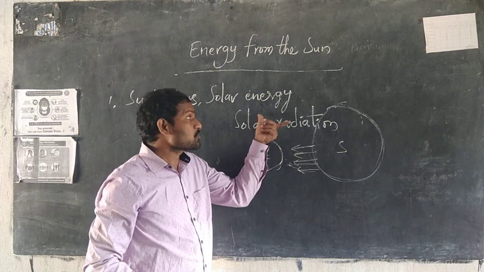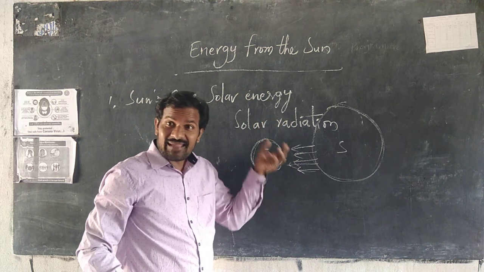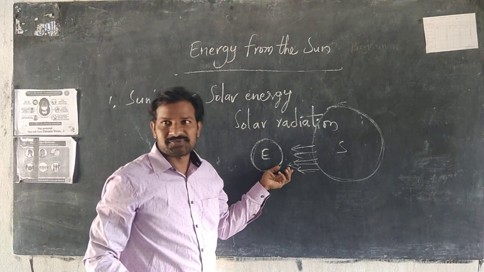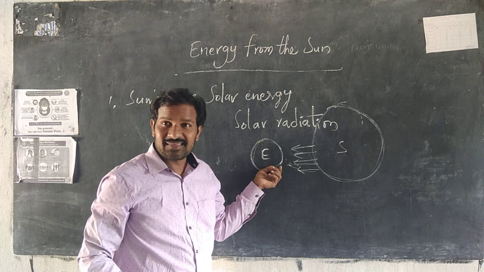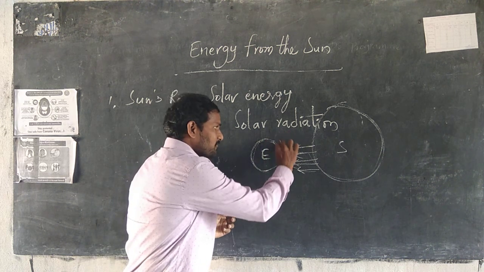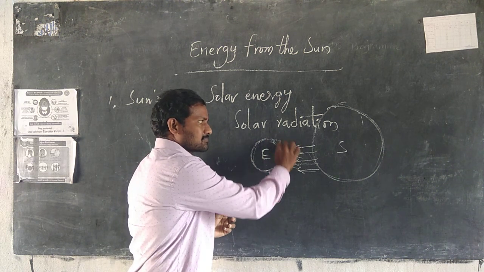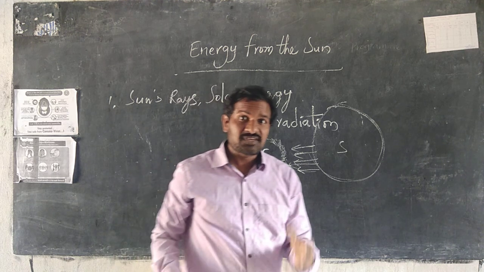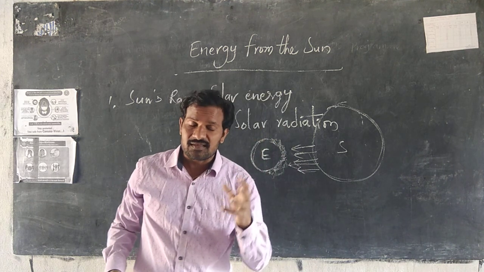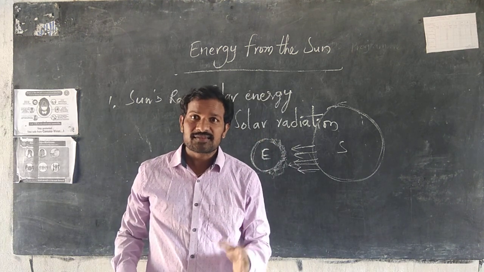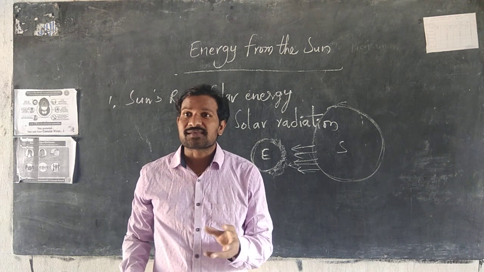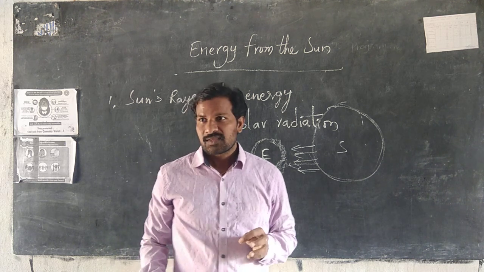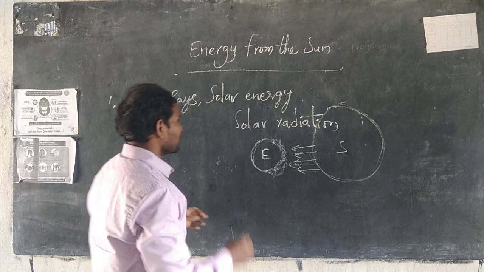That is known as solar radiation. When the earth surface receives the sun's energy, that is known as insolation. What is that? Insolation.